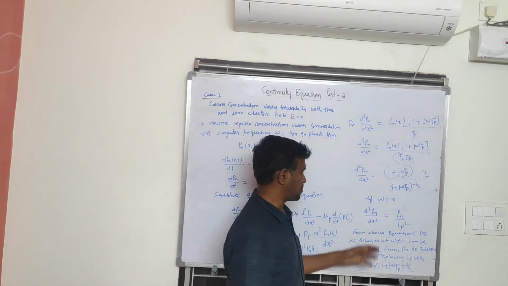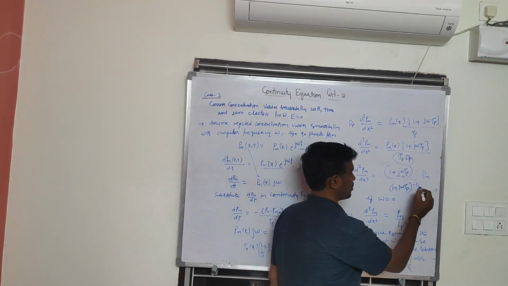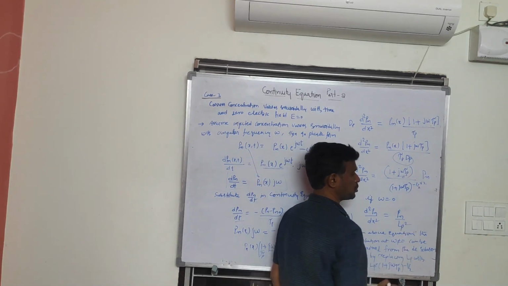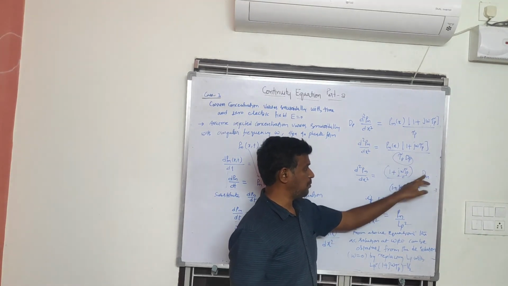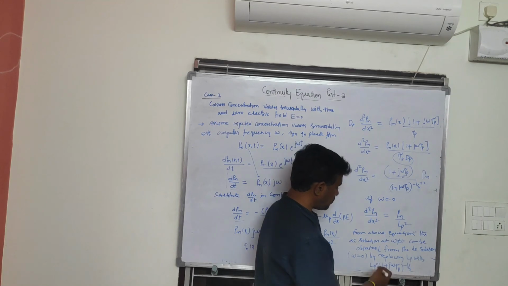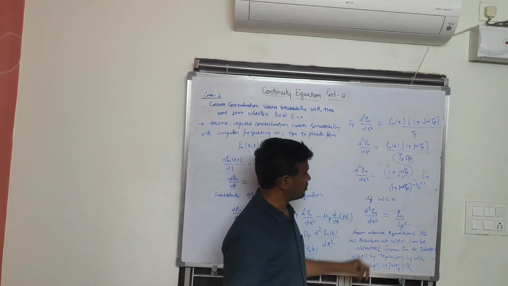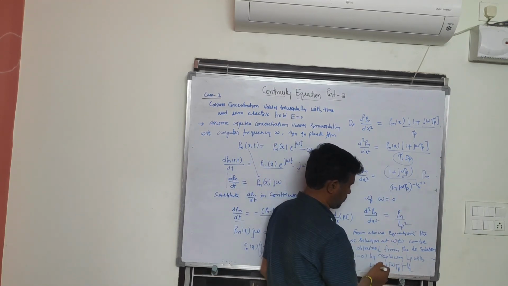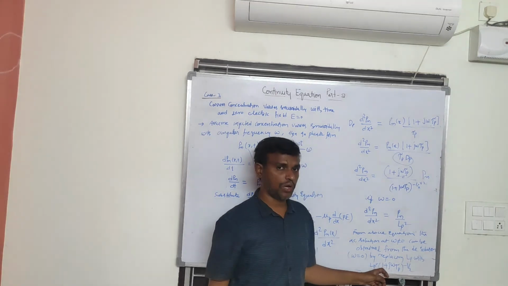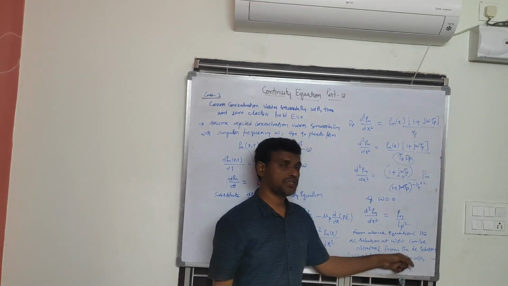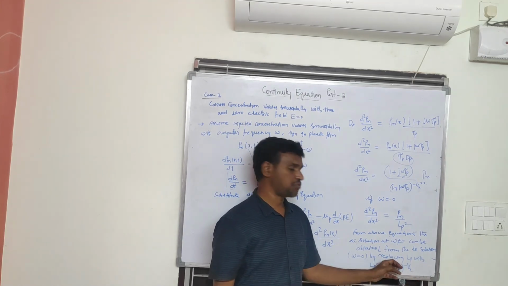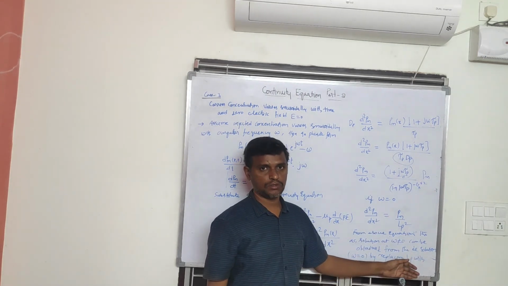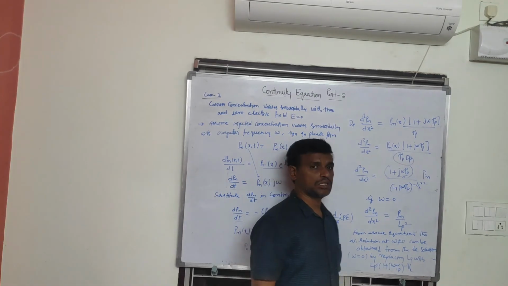If you substitute that one, here we have 2 already in Lp square, so these two will be cancelled, and we have Pn. Here we have Pn by Lp square, that is Lp is equal to 1 plus j omega tau p to the power of minus 1 by 2. Not square root, power of minus 1 by 2. So this is the third case.